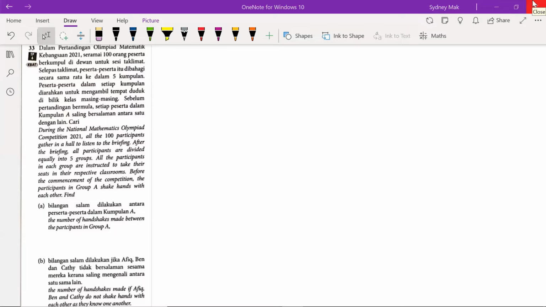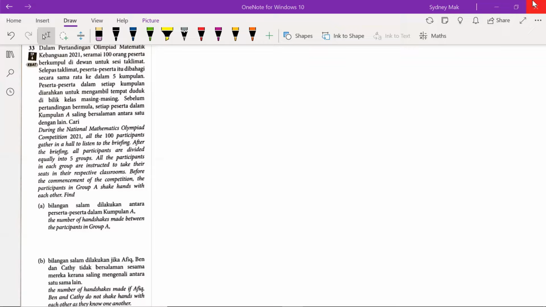Hi everyone, this is practice formative of chapter 4, question number 33. During the National Mathematics Olympiad competition 2021, all the 100 participants gathered in a hall to listen to the briefing. After the briefing, all participants are divided equally into 5 groups.